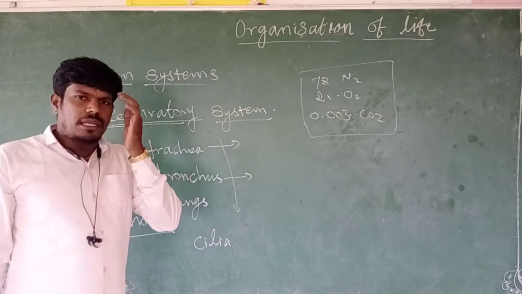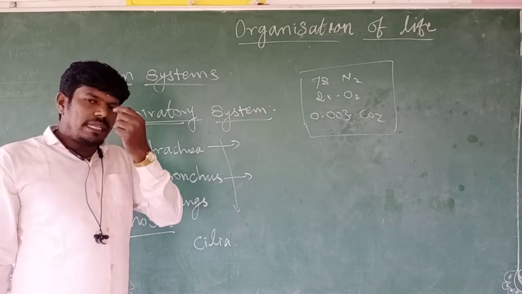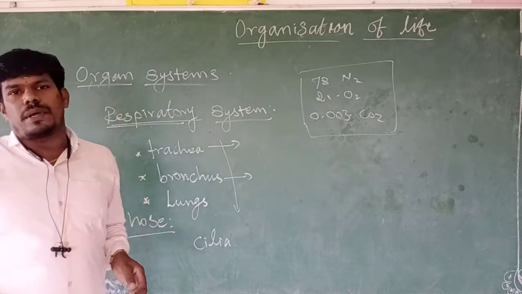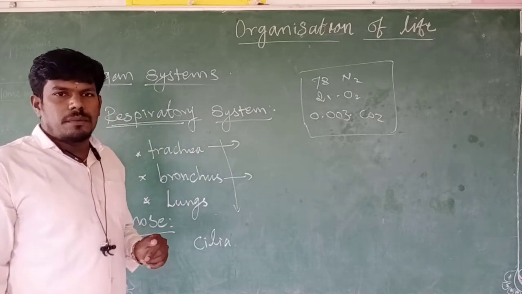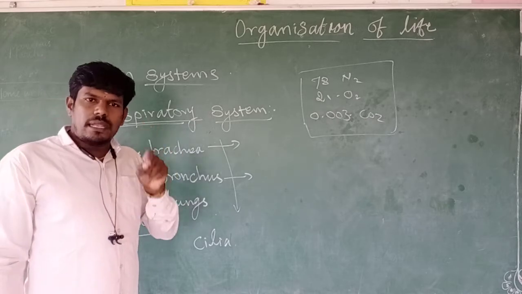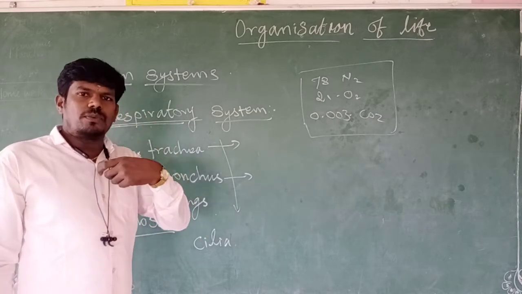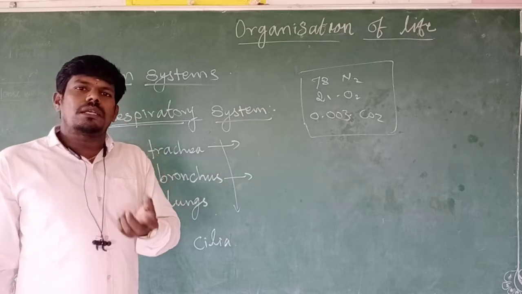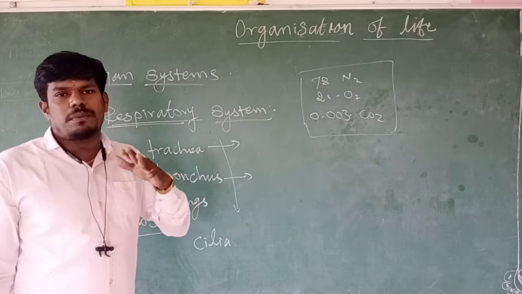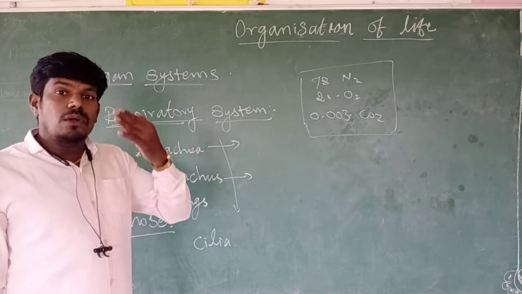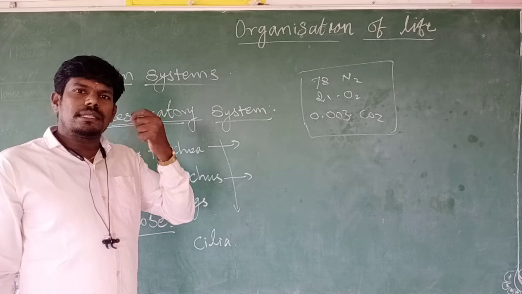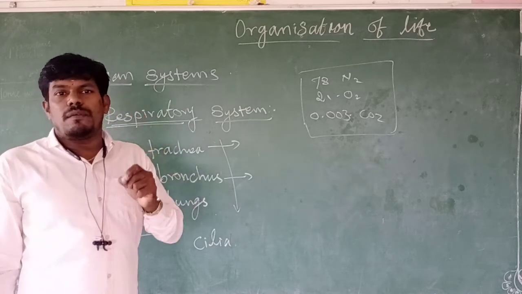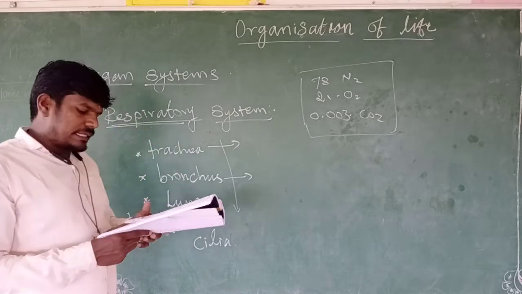Our nose is present in front of the face. It has two holes, and inside the holes are the nasal cavity and cilia. They are involved in filtrating functions. Why? Because during inhaling, atmospheric air enters inside, and sometimes large particles may enter, which is troubling for the respiratory system. That needs to be controlled or prevented, so the filtrating process is present. Only very minute particles enter our respiratory system.